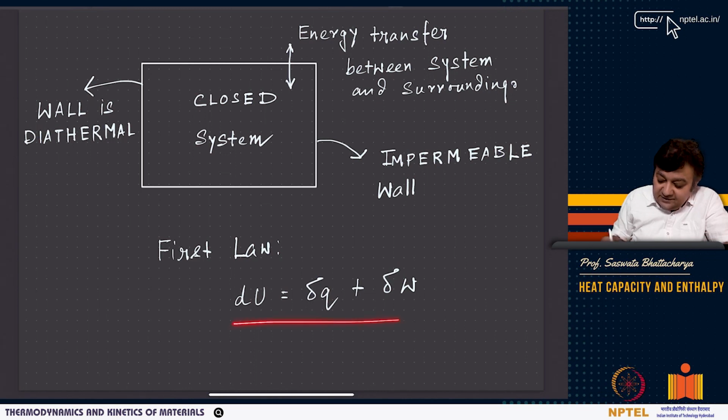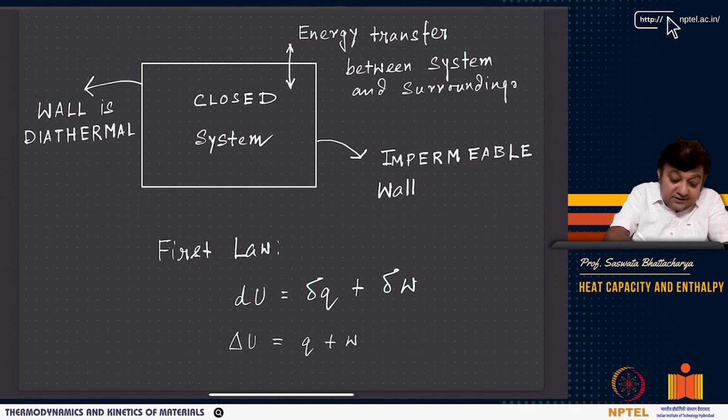This is delta u, du equals delta q plus delta w, and you can write it in the integral form. So this is the differential form. Again, these are path differentials, as you can see here. And if I do this, delta u equals q plus w, right? And this is called the differential form.